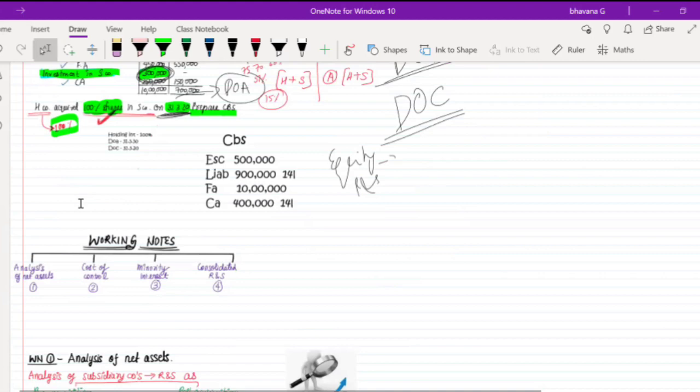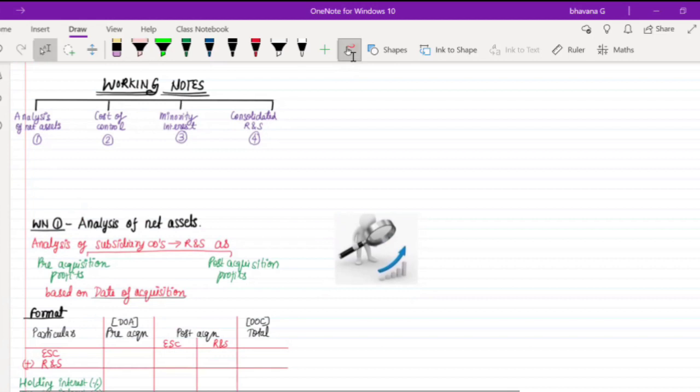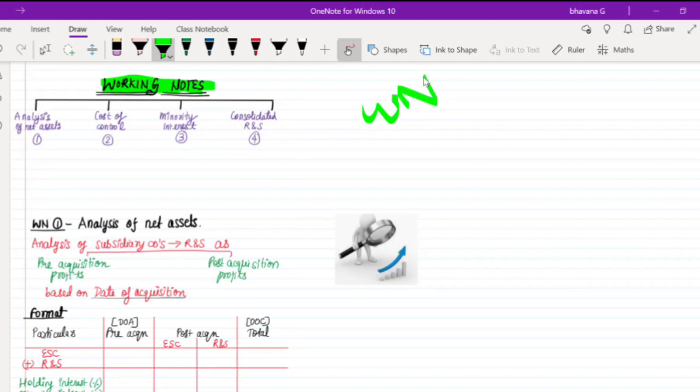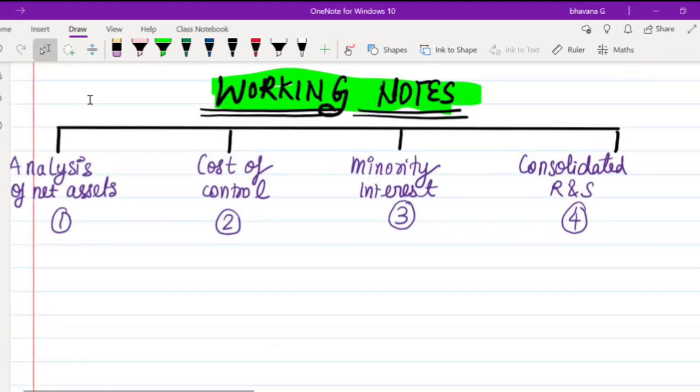So now the next topic that we are going to move on to is known as your working notes. So what are these working notes? Whenever you start a question, they will not ask it simply. There will be a few working notes that you will have to prepare to actually solve your consolidation questions, especially for the consolidated balance sheet. So here, as you can see, I hope it's visible.